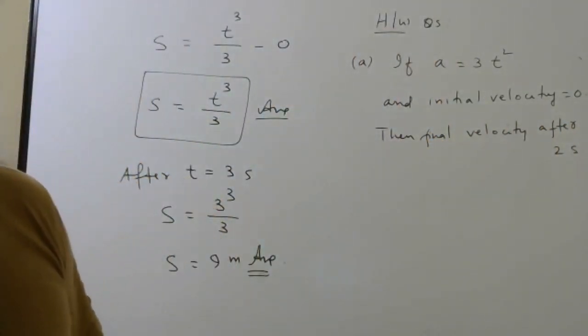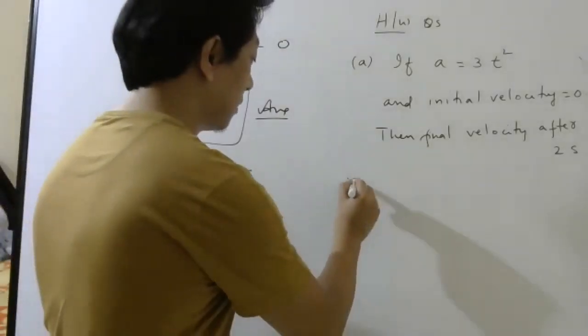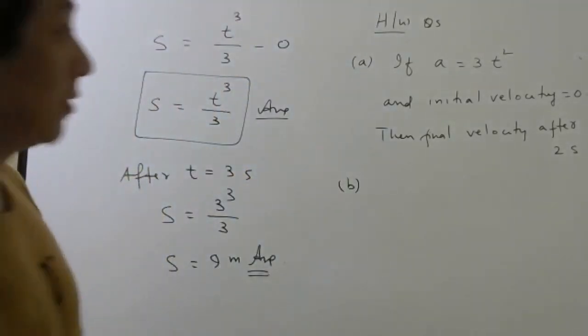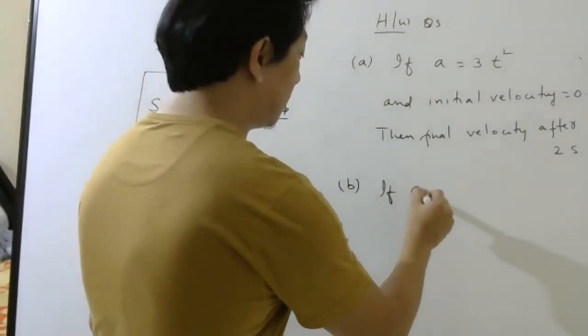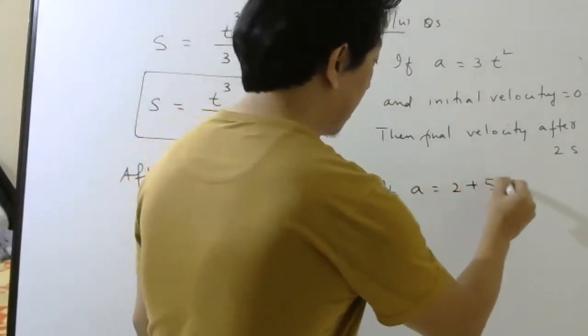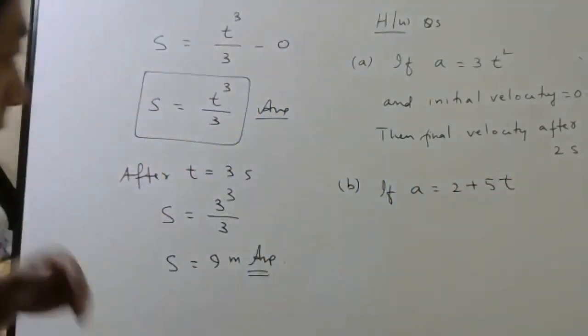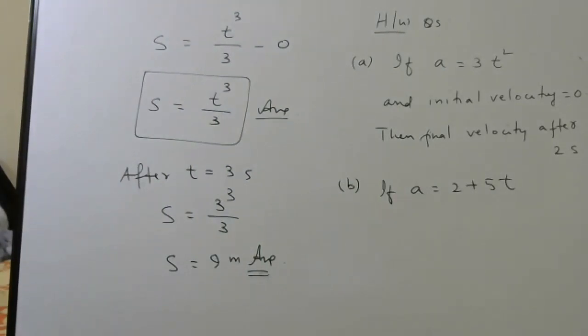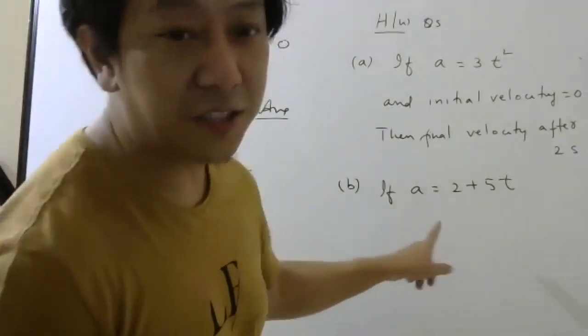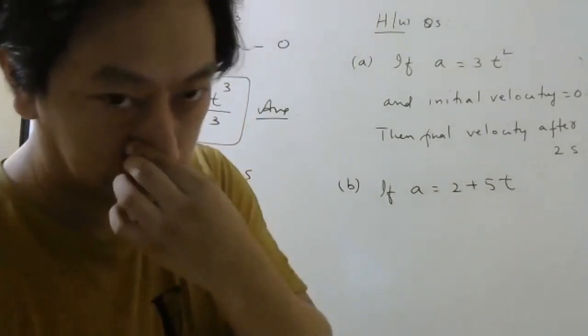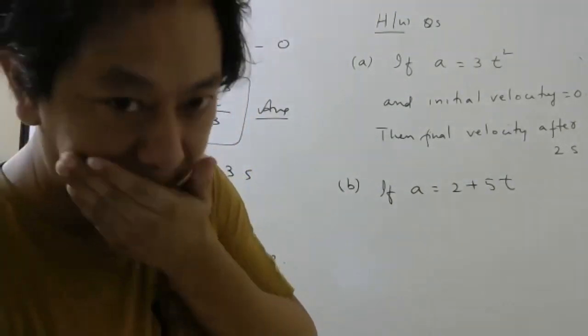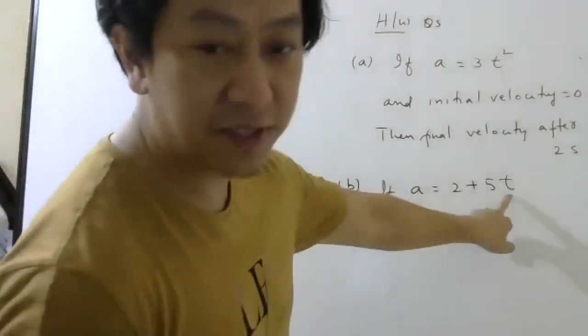I want only final velocity. I don't want displacement. Second part: if acceleration is equal to 2 plus 5t, is this constant acceleration or changing acceleration? This is also changing, since time is there.